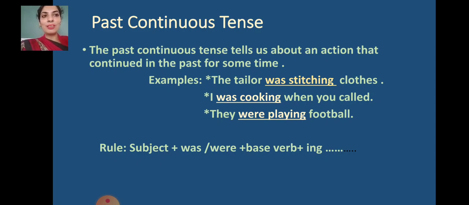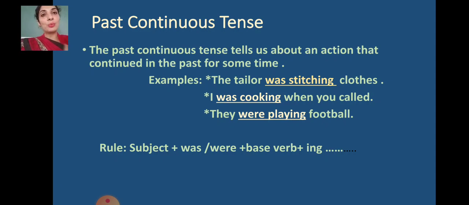Now you can see the underlined words. What is used here? Was, were, along with base verb plus ing. Where can we use was? Was is used with I, she, he, it, or any singular subject, and were is used with we, you, they, or any plural subject.